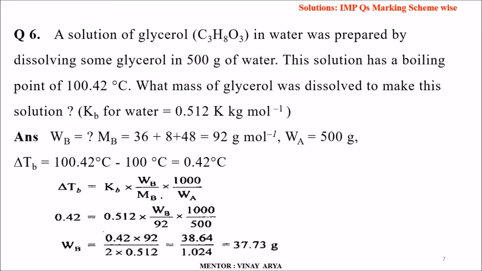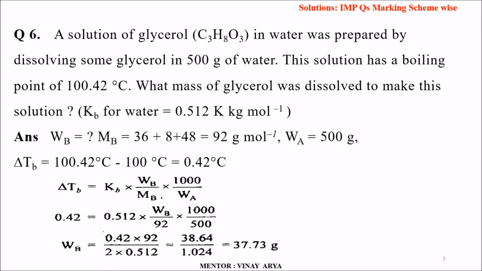So for the solution, write one more thing, students. I'd like to make it very clear. Whenever numericals are there, you should first write what is given to you and what is to be calculated, then the formula, then the substitution, because there are marks for every substitution. So over here Wb is to be calculated.